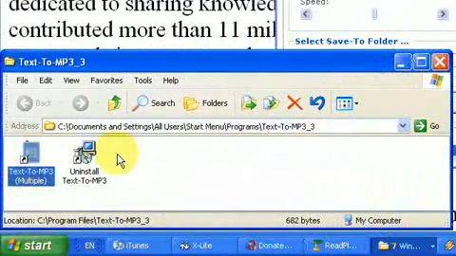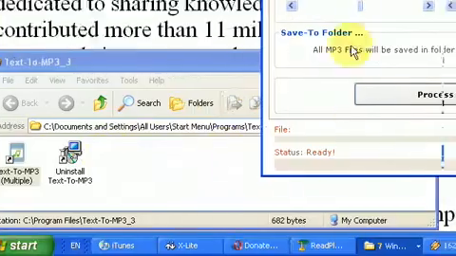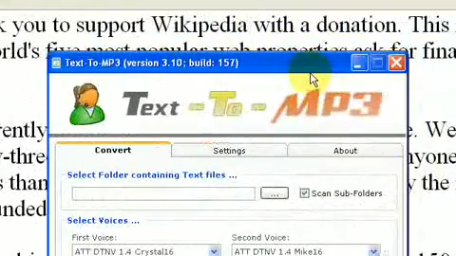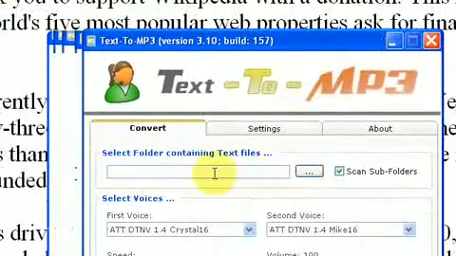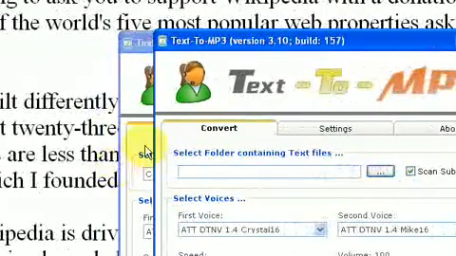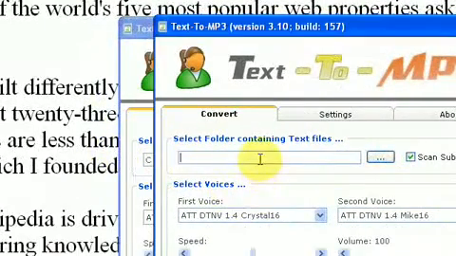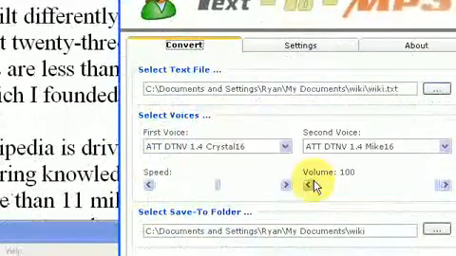Let me launch it while this is going. Except here's the multi-file version. You put a folder name in here. Okay, you put a folder name, and it's done. So it's all successfully recorded. So let's take a look at this. If we open this up,